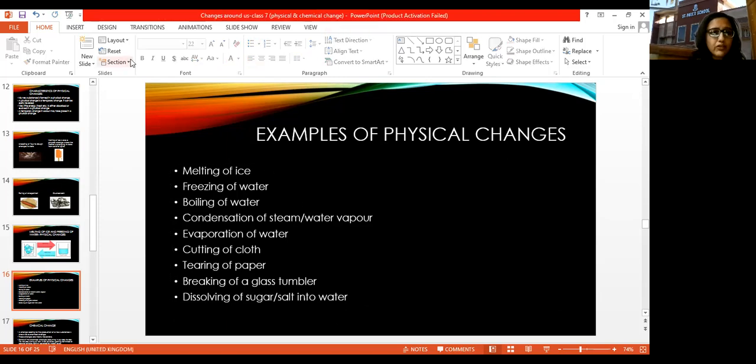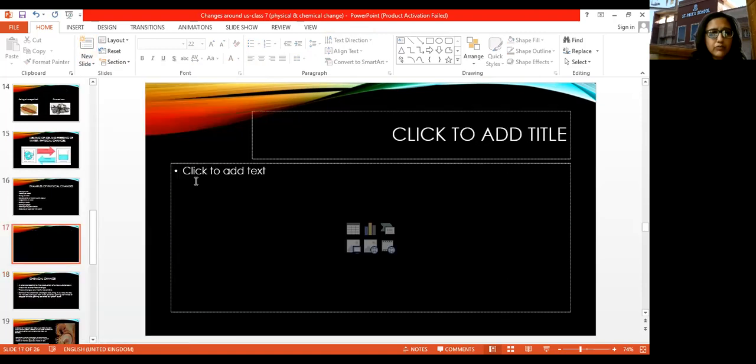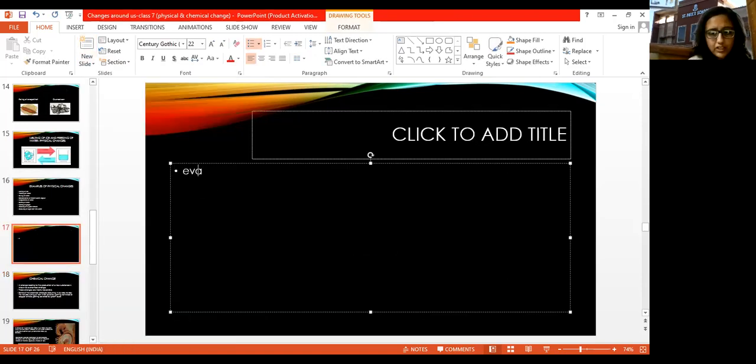So I'm adding one more slide over here to write down some more examples. Evaporation of water, condensation of water, these both are physical changes.